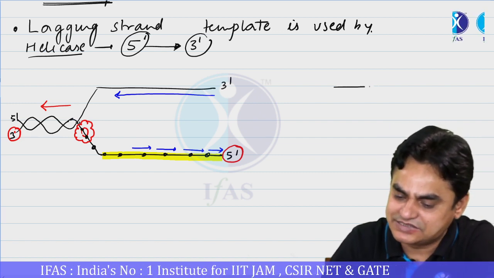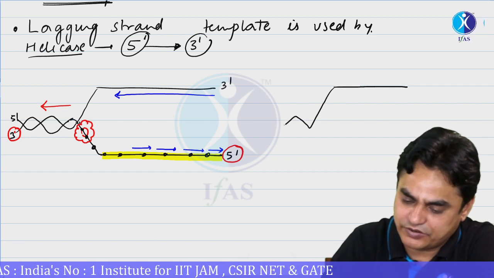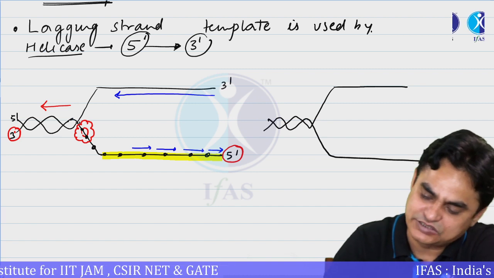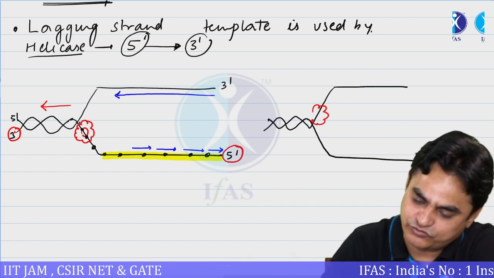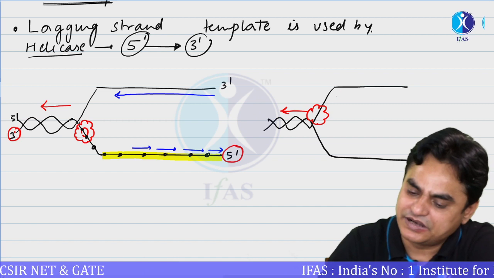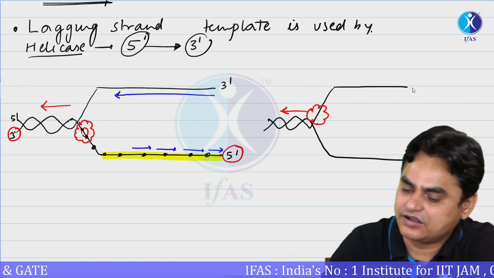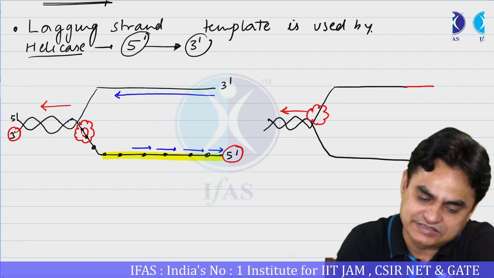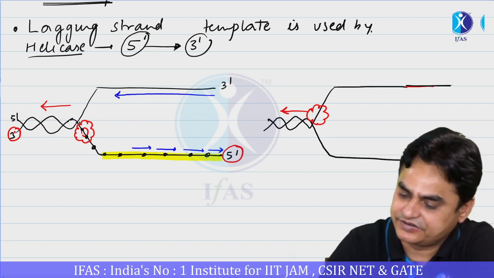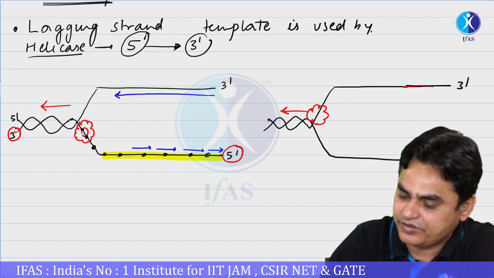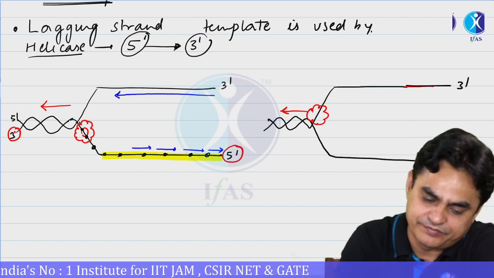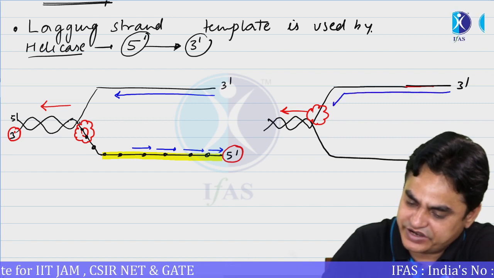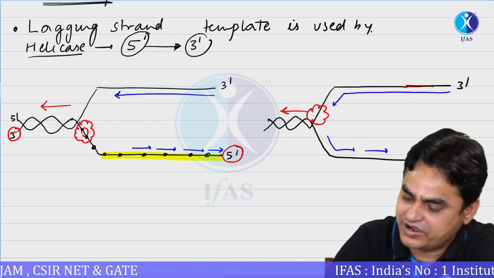Let's say there would have been another scenario. Helicase has to move in this particular direction. But now let's say they are using the strand 3' to 5' for the movement; this strand would be referred to as the continuous strand, and this would be referred to as the discontinuous or lagging strand.